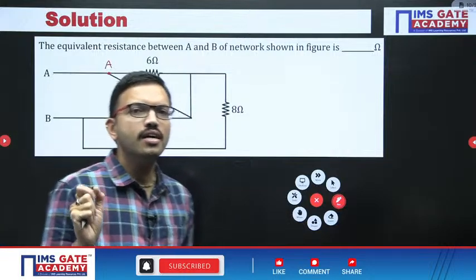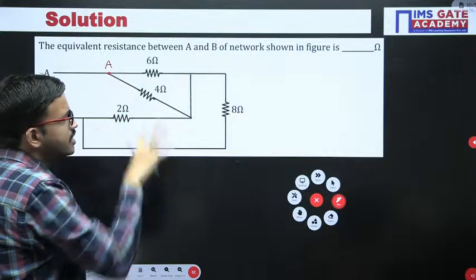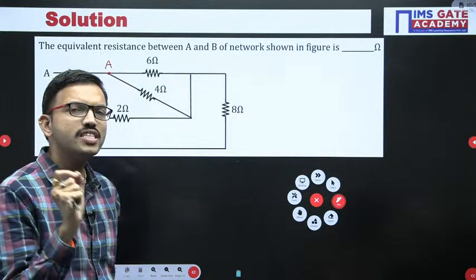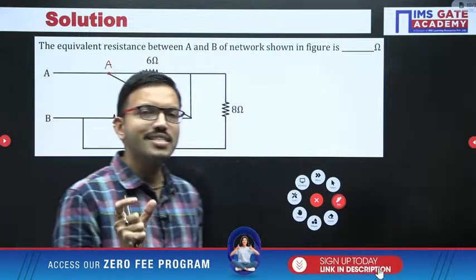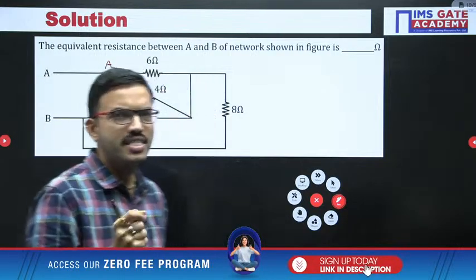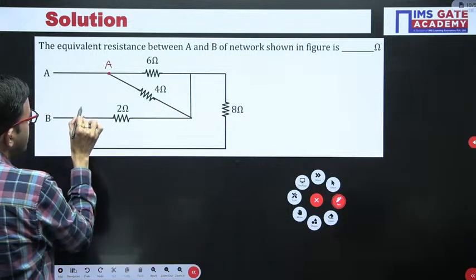In order to avoid silly mistakes in the GATE exam, whenever you get a network or circuit like this, just make the labeling for your reference, so that you will come to know which resistors are connected in parallel, which in series, etc. Here this node is A, this node is B, right?